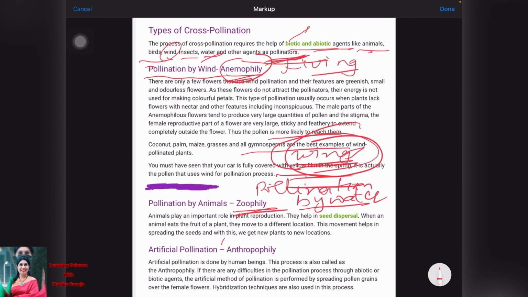And the example is hydrilla. Hydrilla is a very common name. Hydrilla is the example, and trapa is the example. Water lily is the example by which pollination occurs by the water.